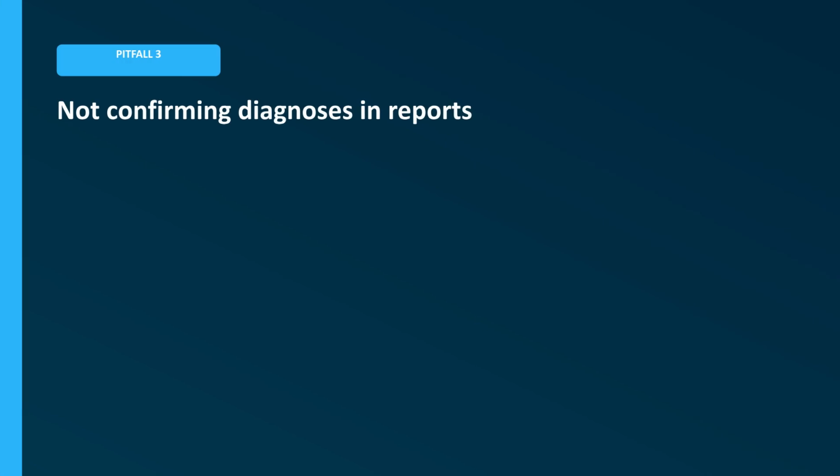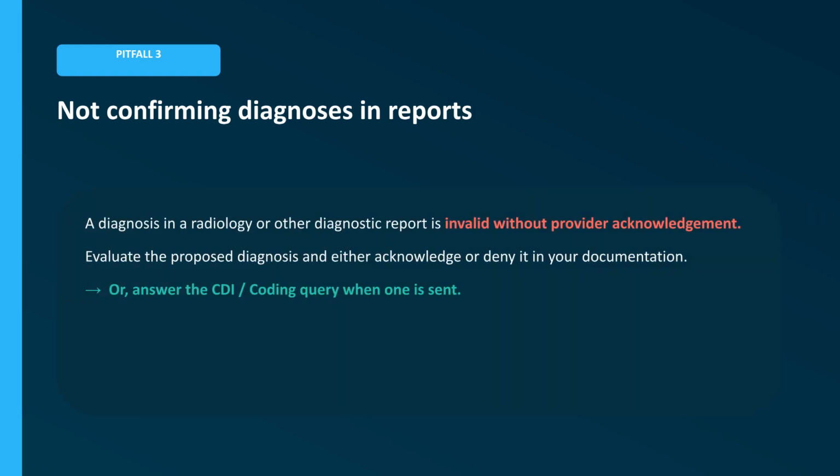The third pitfall is not confirming diagnoses noted in diagnostic reports. A diagnosis that appears in a radiology or other diagnostic report is not valid on its own. It needs provider acknowledgement. You must evaluate the proposed diagnosis and either acknowledge it or deny it in your documentation, or answer the CDI or coding query when one is sent.